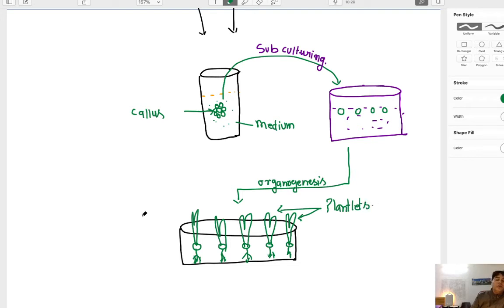Okay, so for the development of plantlets, we have to give proper nutrients, and there has to be a balanced supply of the cytokinin and auxin. So if we supply auxin in more quantities in the medium and cytokinin in less quantities, then the proliferation of root occurs first and fast.